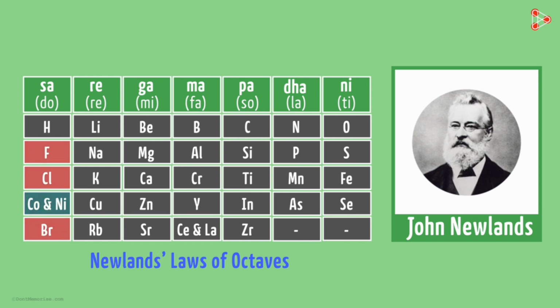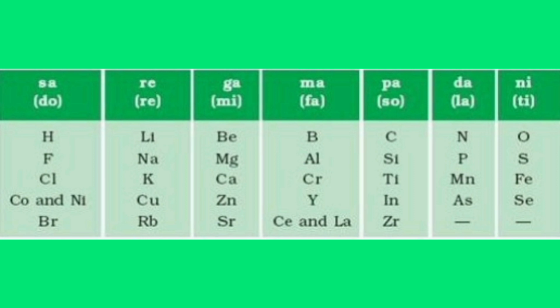Here you can see cobalt and nickel are in the same slot, and these are placed in the same column as fluorine, chlorine and bromine, which have very different properties from these elements. But what about iron? Iron resembles cobalt and nickel in properties, but it has been placed far away from these elements. Thus, Newlands' law of octaves worked well with lighter elements only.